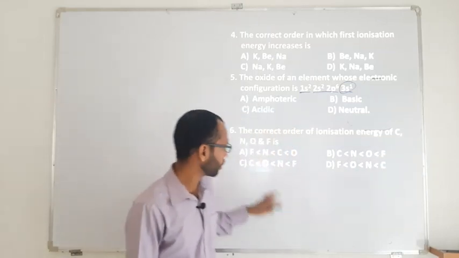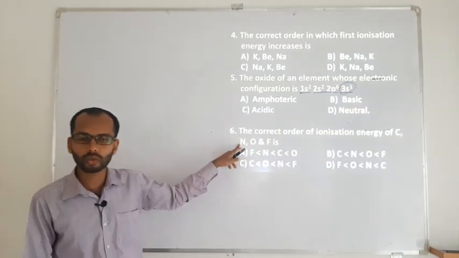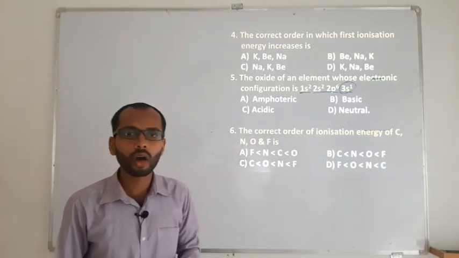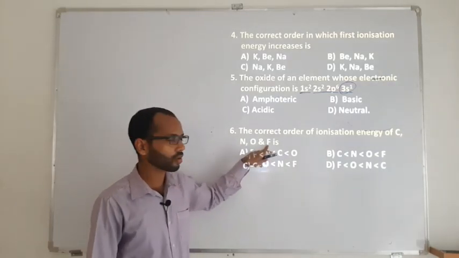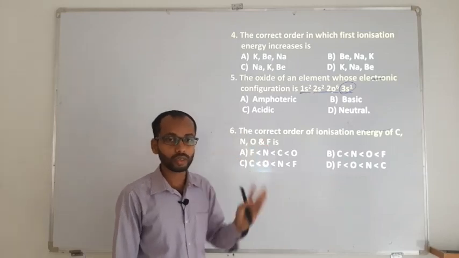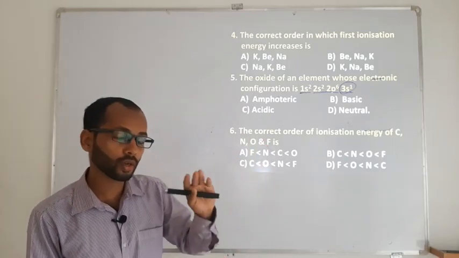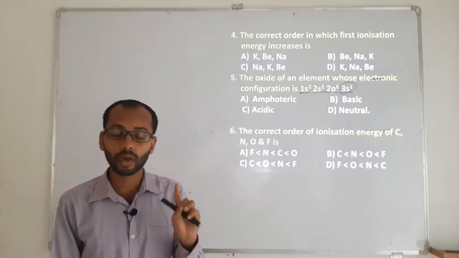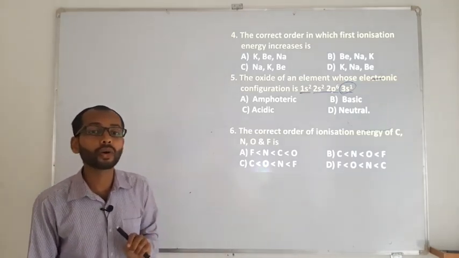fluorine, carbon. See, if you go by basis, nitrogen should have the highest, but in none of the options can we find a nitrogen there. That means we need to go for the next element, because nitrogen has its high ionization energy because of extra stability, whereas fluorine also has a high ionization energy because of highest electronegativity.